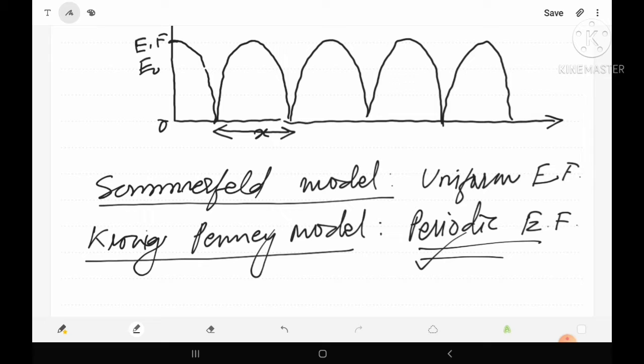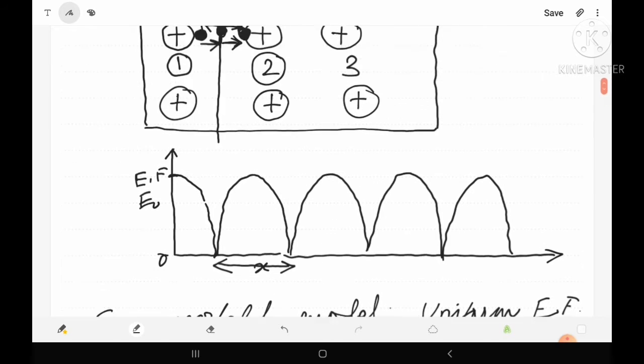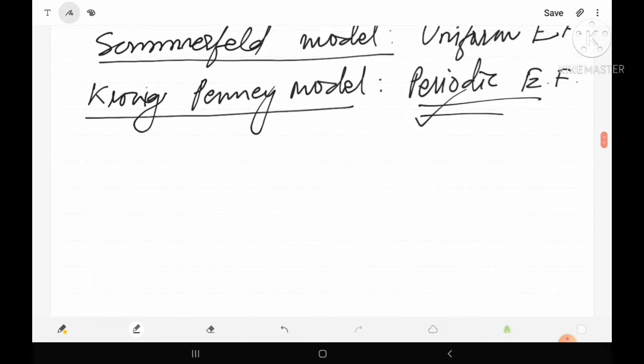Now let's see what should be the potential energy of a free electron inside the solid and how it will vary when it goes from one atom to another atom. So let us try to draw the potential energy versus distance curve. Obviously the potential energy of the free electron will be considered as negative. Why will it be considered as negative?